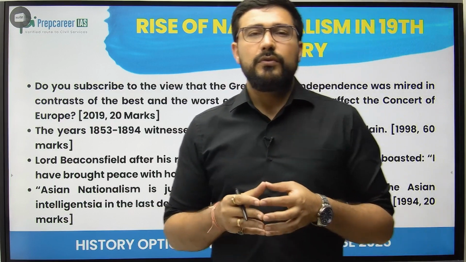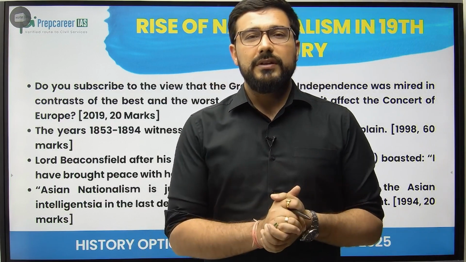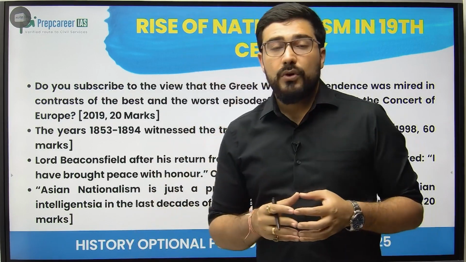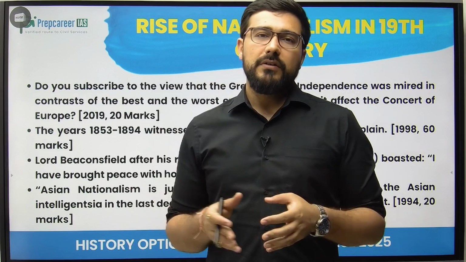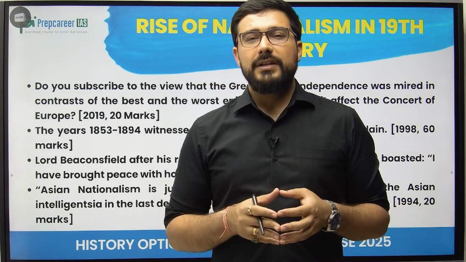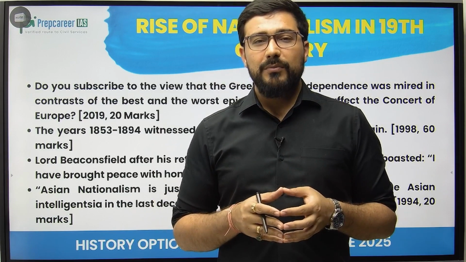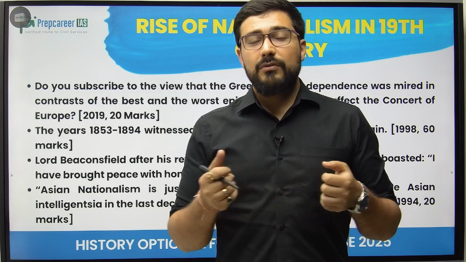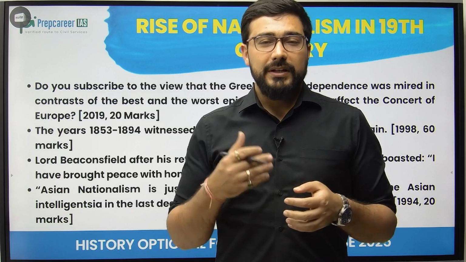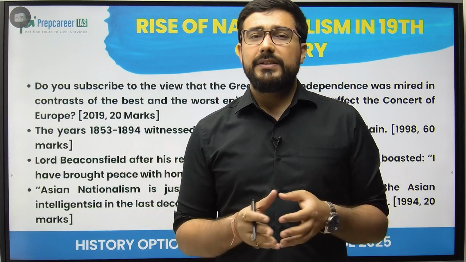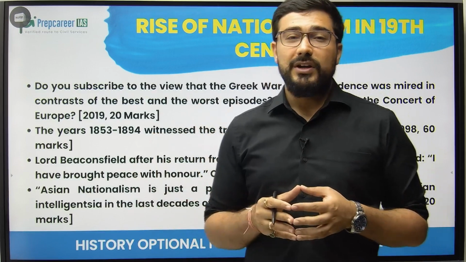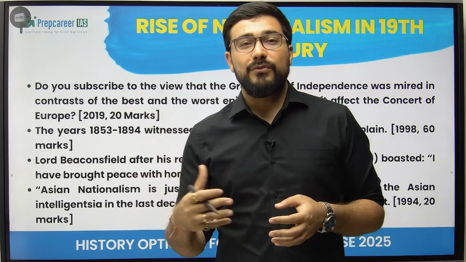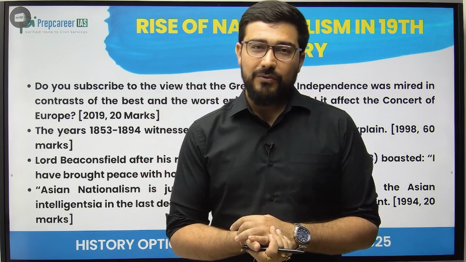So the Concert of Europe was an institution which came into being after the Vienna Congress in 1815, and thereafter this institution was going to control every small or major development in Europe. And Greece, as it was initially under the control of the Ottoman Empire, was now seeking its own independence. However, this was not allowed by the Turks, and when the Greek massacre was going on, European countries came forward, and this is how Greece became independent by 1829. That's why they are saying, how did we see the best and the worst of the episode during the time of the Greek War of Independence?